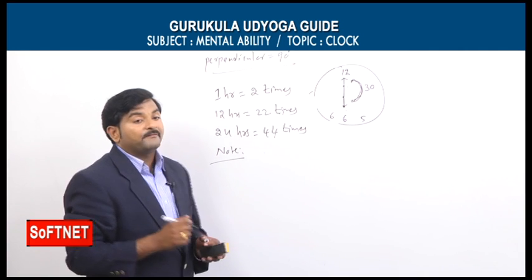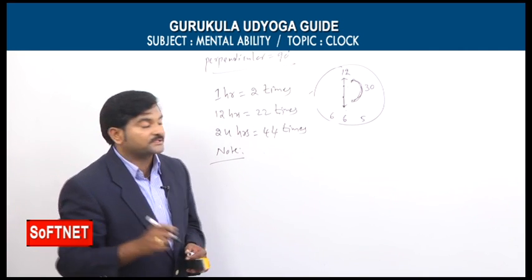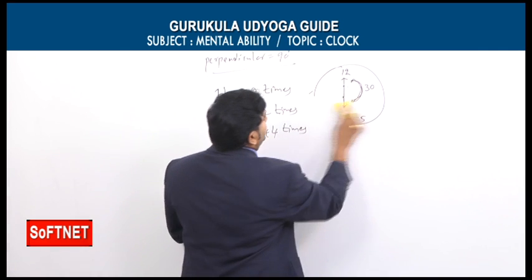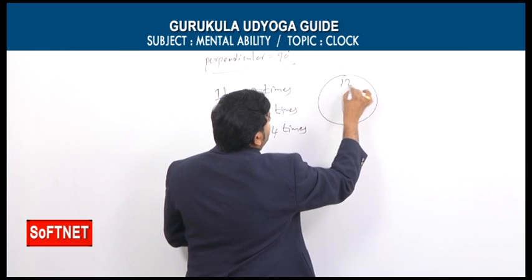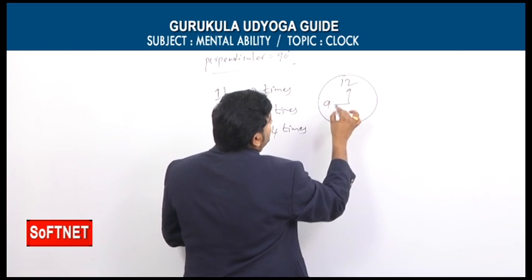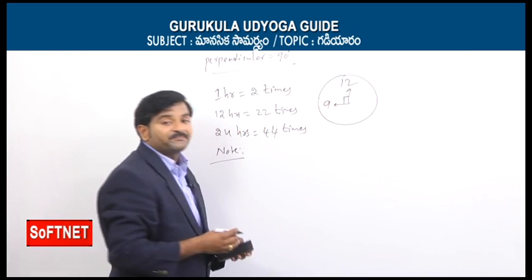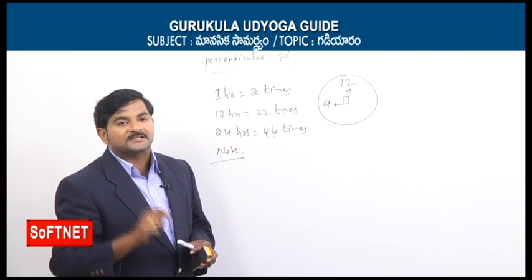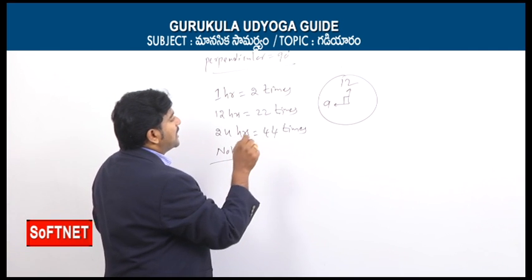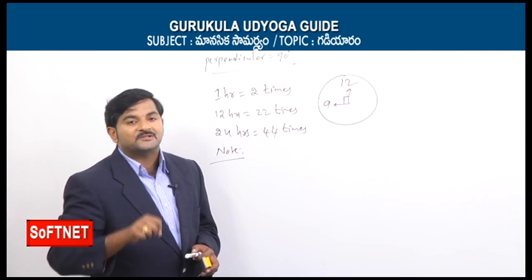Similarly, when the two hands are perpendicular to each other, then the two hands are 15 minute spaces apart. So when the two hands coincide, they are 0 minutes apart. When the two hands are opposite to each other, they are 30 minute spaces apart.